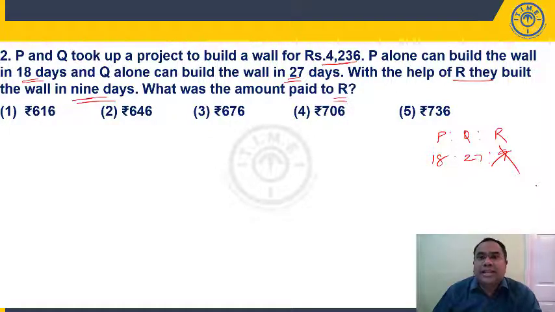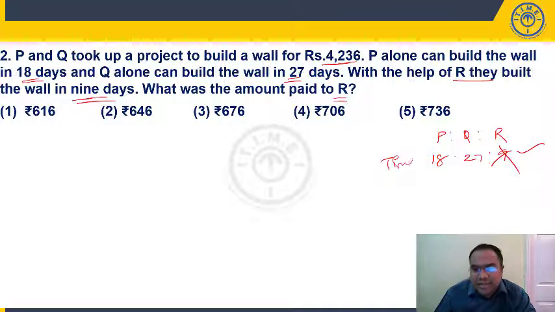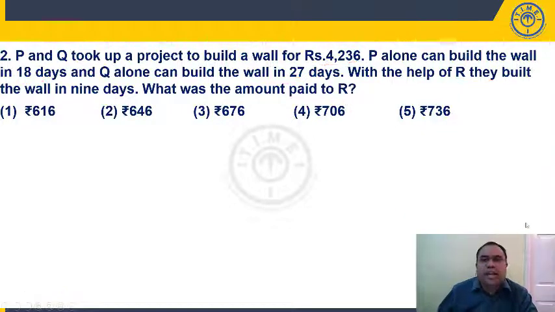So how many days will R take to complete the work? That is not given. You have to find out. Once you find out, you will write that value here. Then you will get the time taken ratio, then you have to find the efficiency ratio, then you have to find the share of R. It will be a very, very lengthy process, right? So instead of doing it that way, let us look at this solution, students.